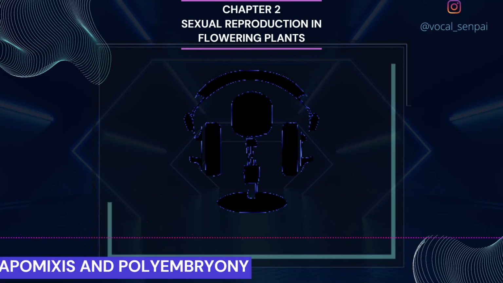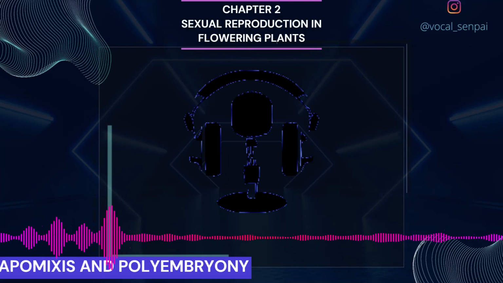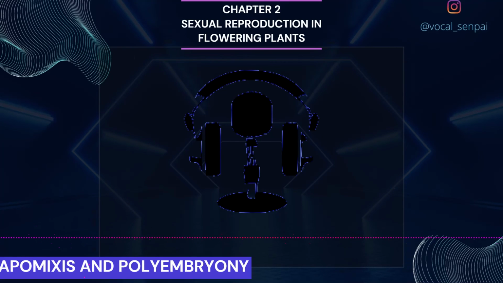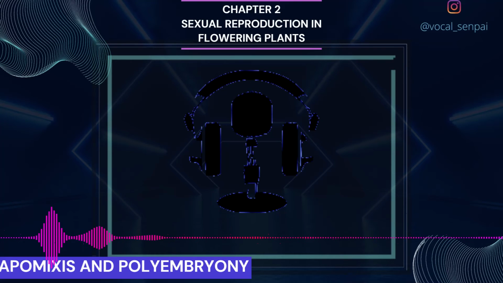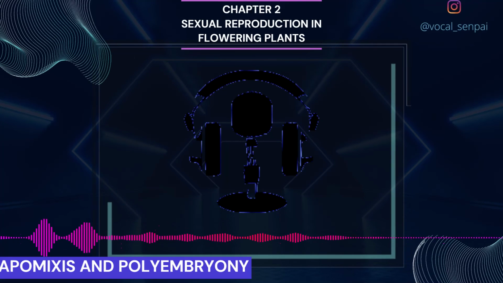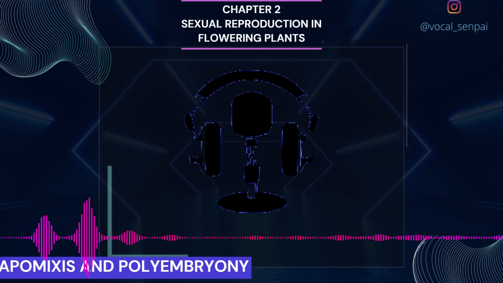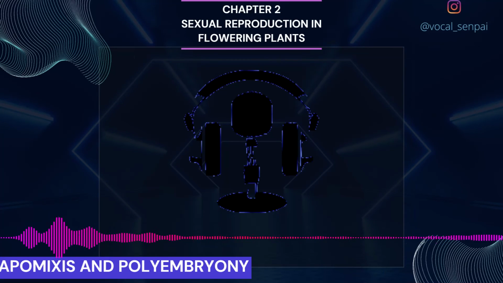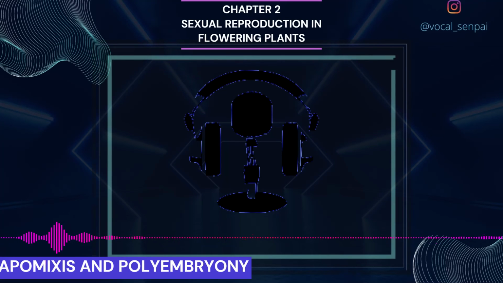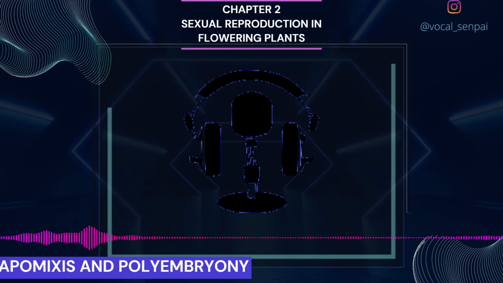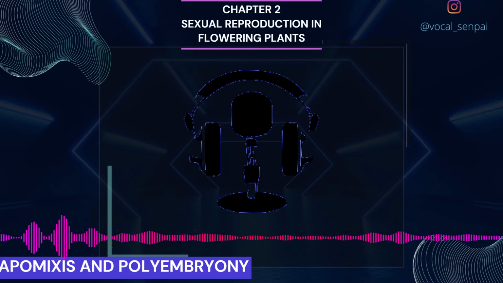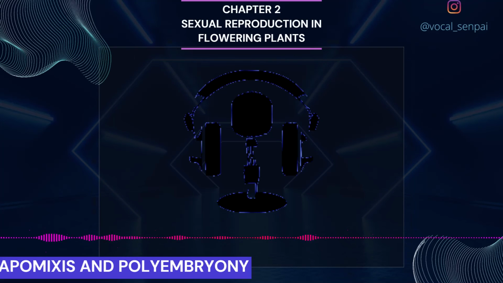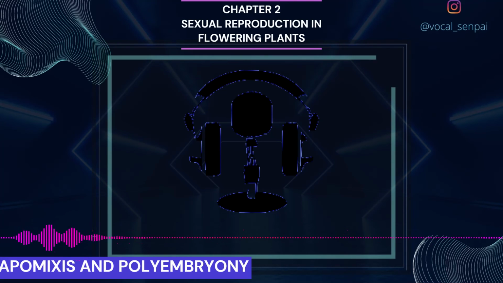In some species, the diploid egg cell is formed without reduction division and develops into the embryo without fertilization. More often, as in many citrus and mango varieties, some of the nucellar cells surrounding the embryo sac start dividing, protrude into the embryo sac and develop into the embryos. In such species, each ovule contains many embryos. Occurrence of more than one embryo in a seed is referred to as polyembryony. Take out some seeds of orange and squeeze them.